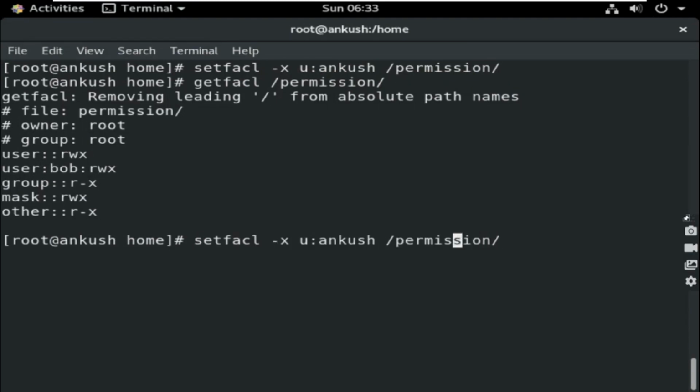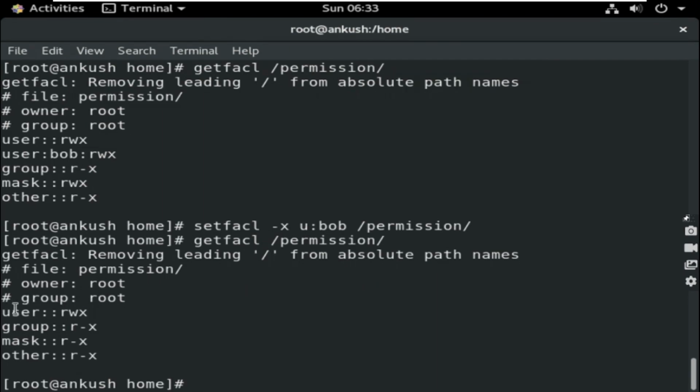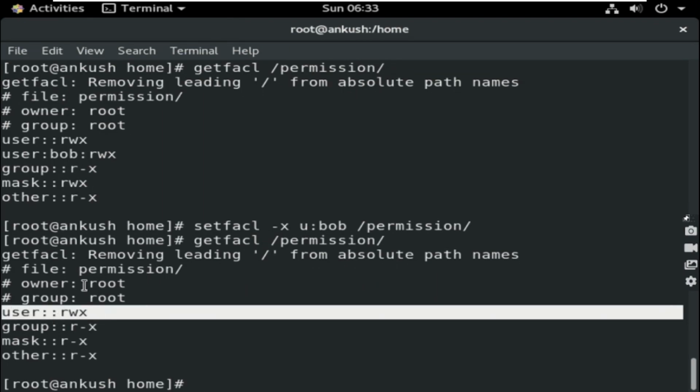I'll remove the permission for Bob also. When you are removing, remember you don't need to mention the permission field. If you mention it, it will show you an error. So now getfacl permission will show you there is no such ACL applied to this directory.